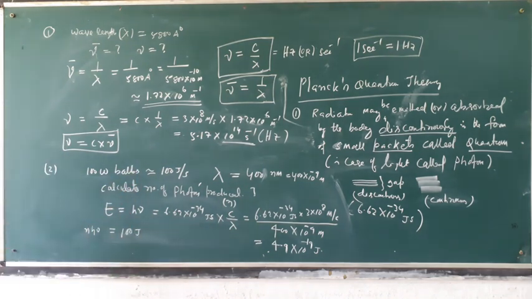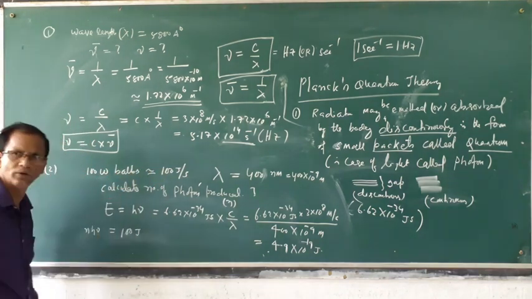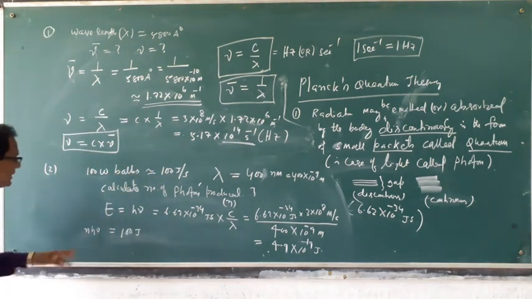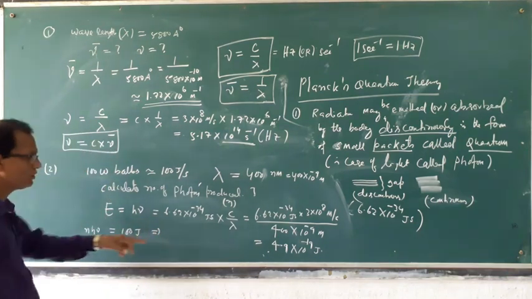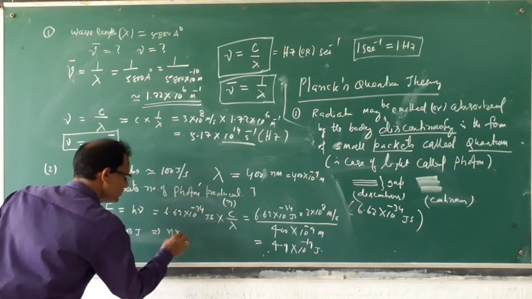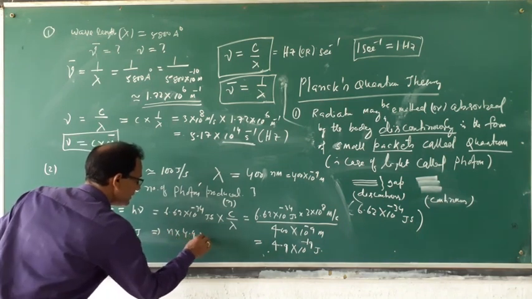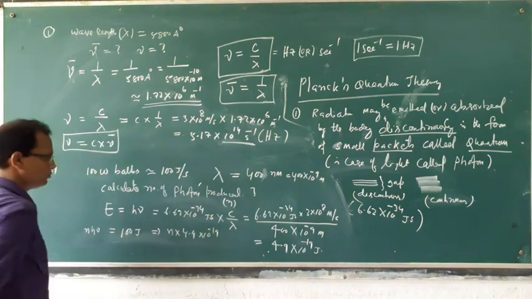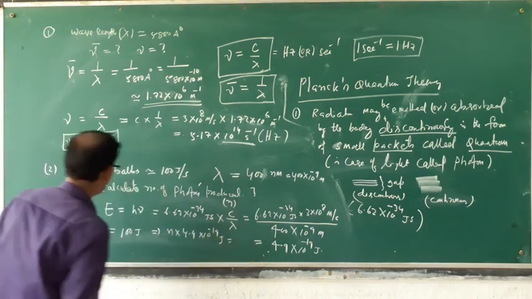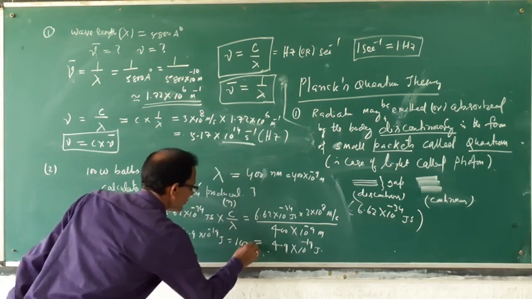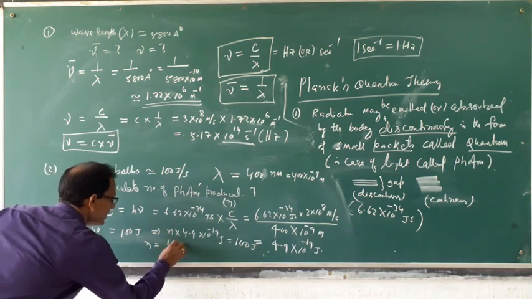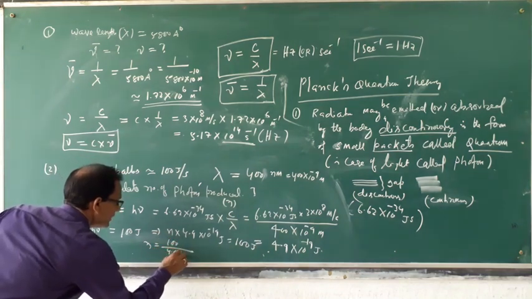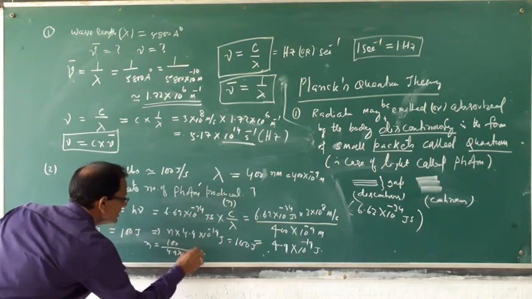As per the question, the bulb consumes 100 joule energy per second, so N h nu is equal to 100 joule. What is the value of N? The h nu value is already calculated. N into 4.9 into 10 to the power minus 19 joule is equal to 100 joule. Then N is equal to 100 upon 4.9 into 10 to the power minus 19.